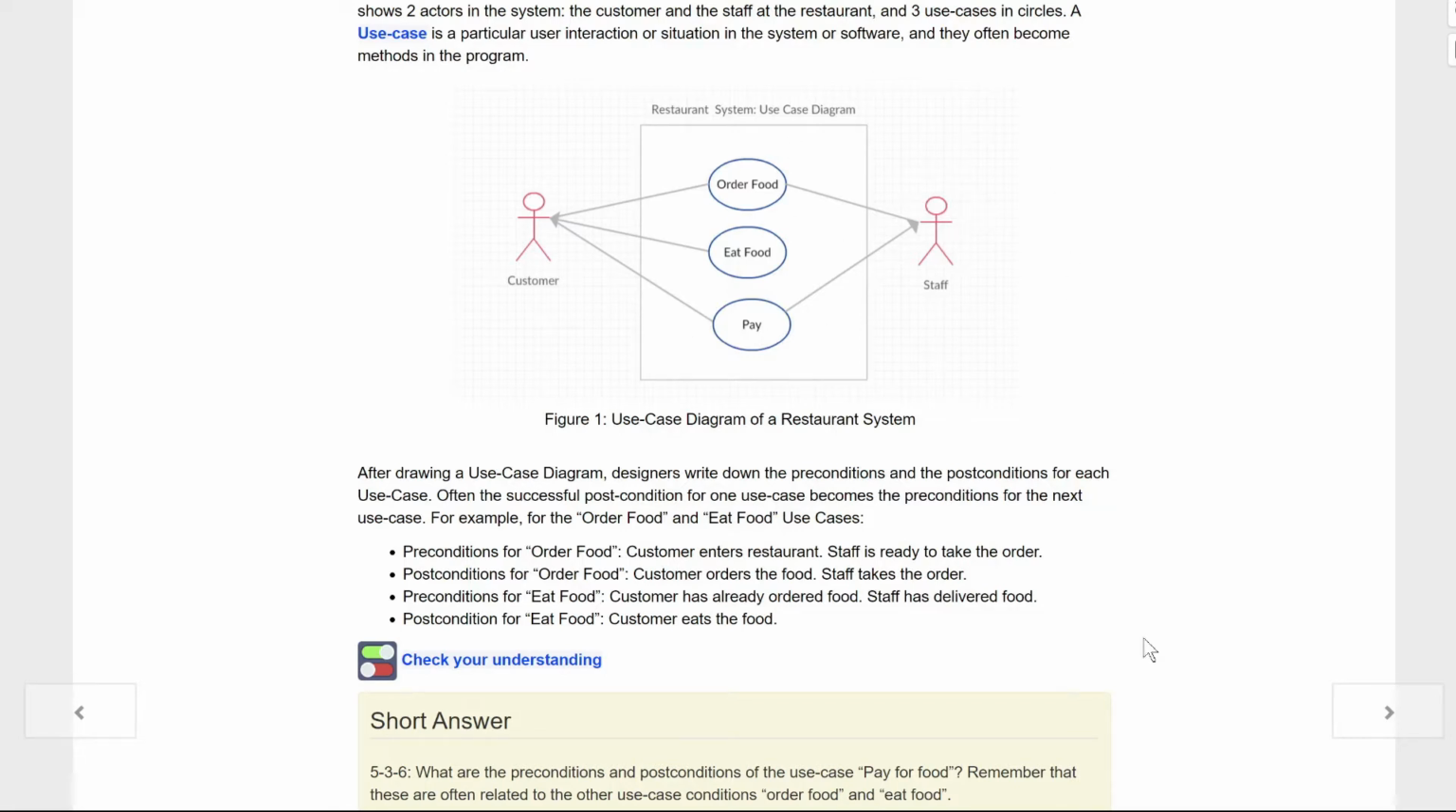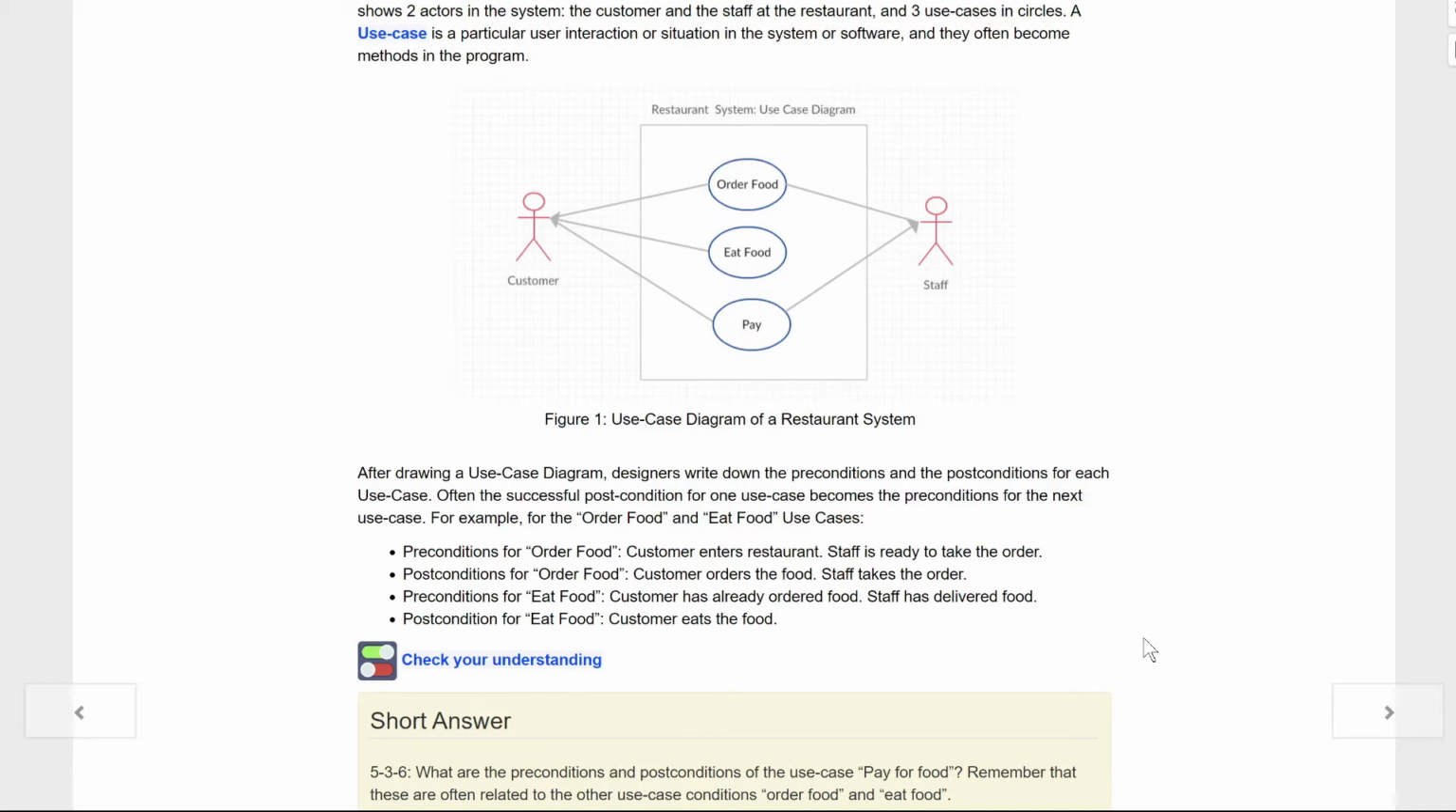After drawing a use case diagram, designers write down the preconditions and the postconditions for each use case. Often a successful postcondition for one use case becomes the precondition for the next use case. For example, for the order food and eat food use cases, preconditions for order food: customer enters the restaurant, staff is ready to take their food. Postcondition for order food: customer orders the food, staff takes the order. Precondition for eat food: customer has already ordered food, staff has delivered the food.